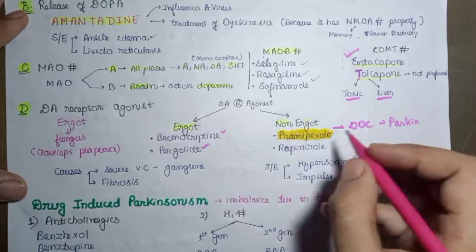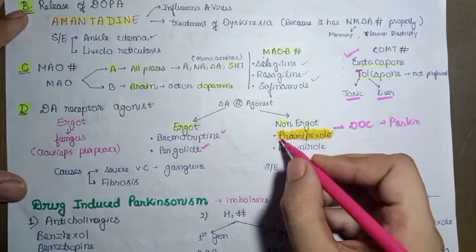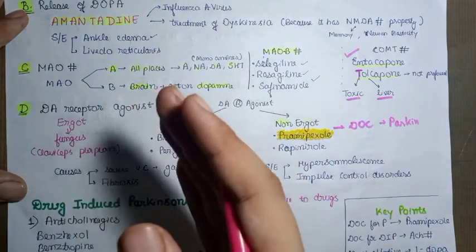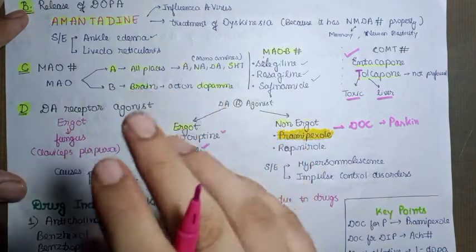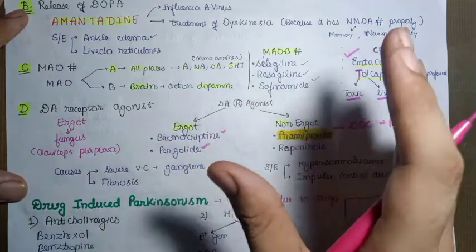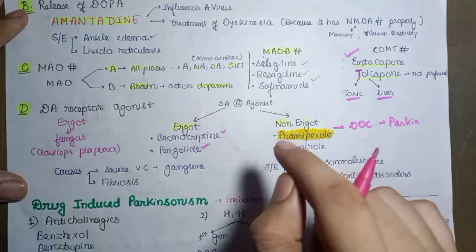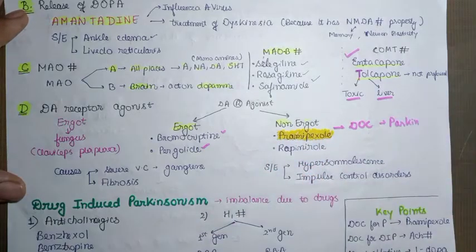But I told you in the beginning, when discussing L-DOPA, that the most effective or gold standard for the treatment of Parkinsonism is L-DOPA, while the drug of choice for Parkinsonism is pramipexole.